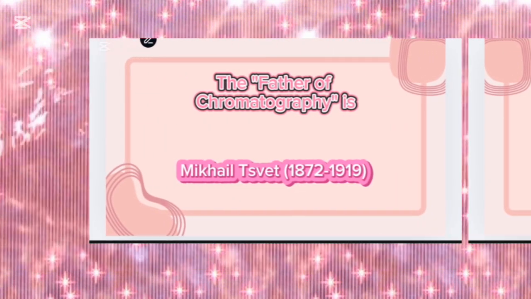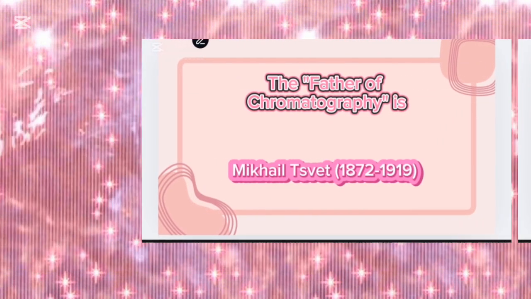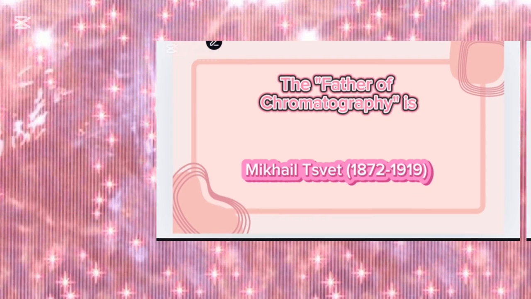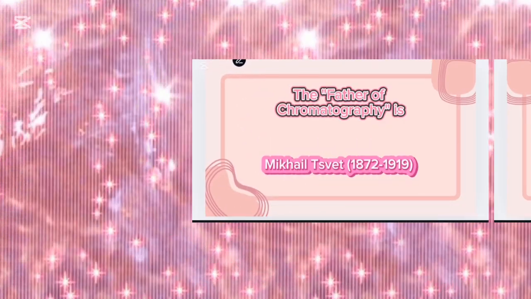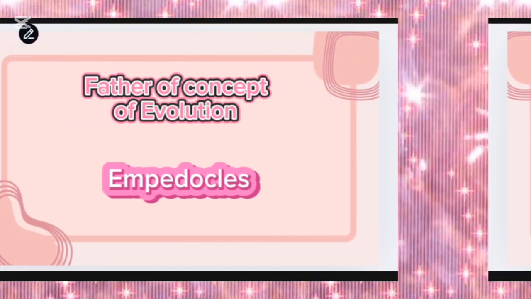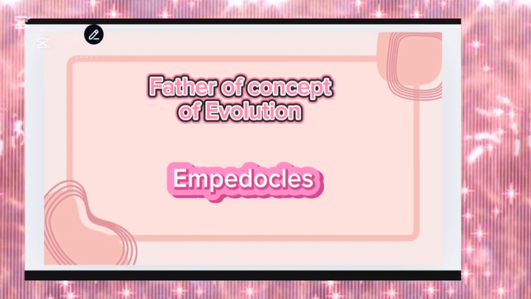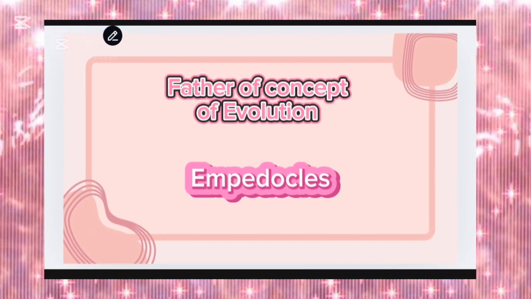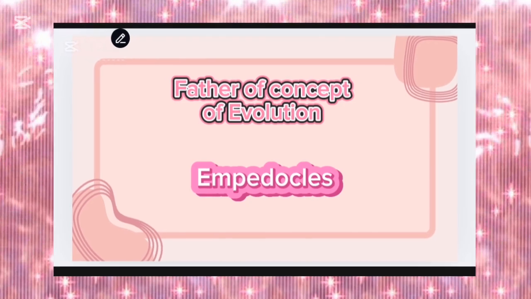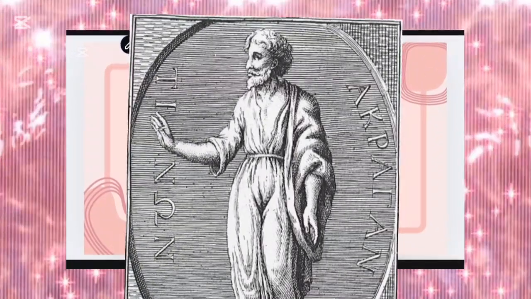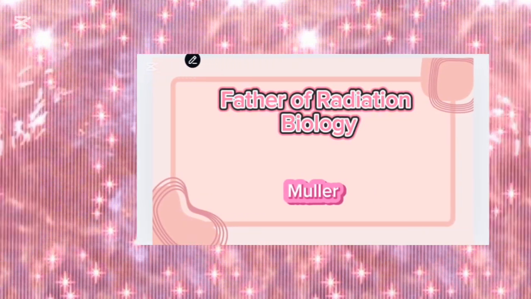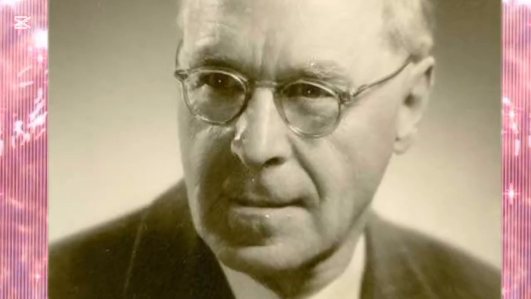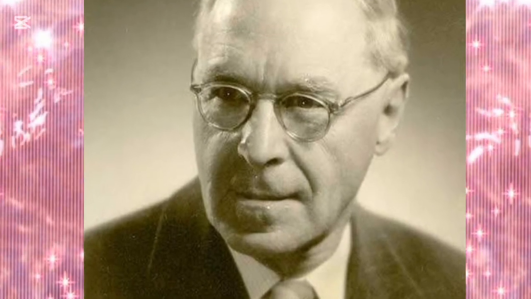The father of chromatography is Michael Tswett. Next is father of the concept of evolution. The father of the concept of evolution was Empedocles. Next is father of radiation biology. The father of radiation biology was Muller.